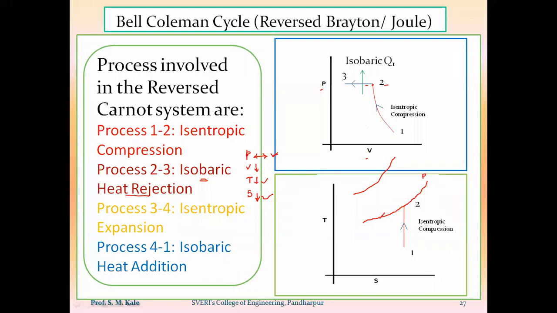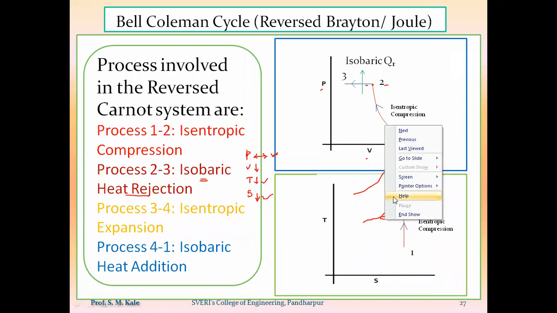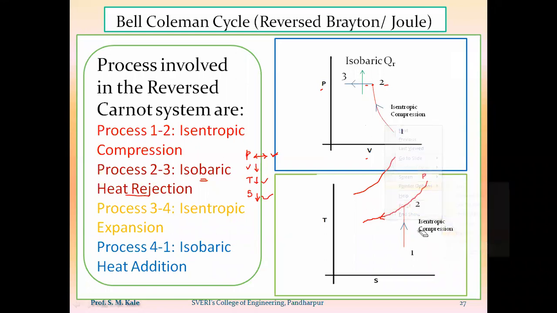That means towards this direction, temperature as well as entropy decreases. That's why, while drawing that 2 to 3 line, I will draw it in this direction, or in this fashion. So this is the isobaric heat rejection process inside the cooler. This is the 2 to 3 process. Are you getting? Yes or no?